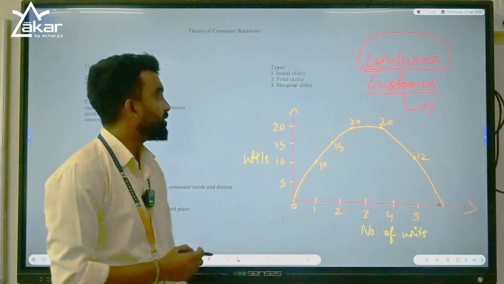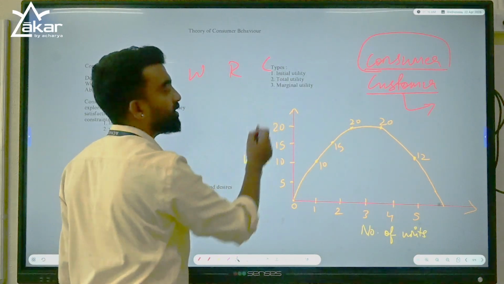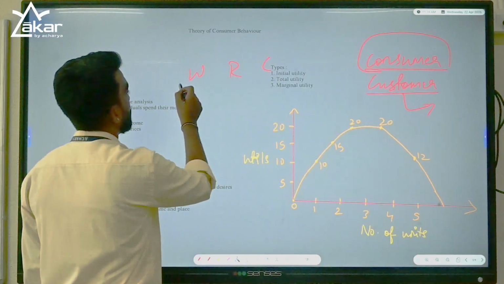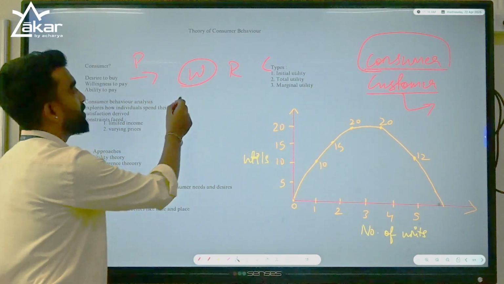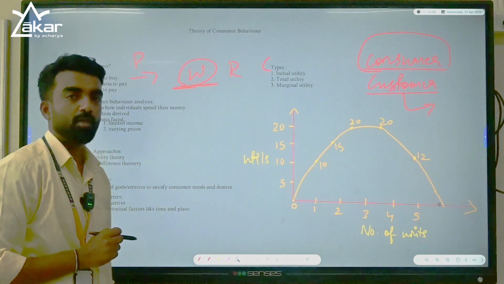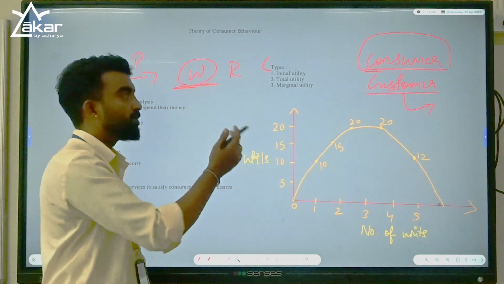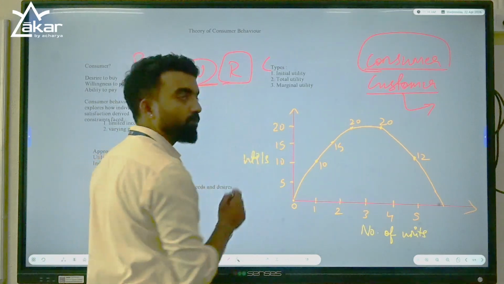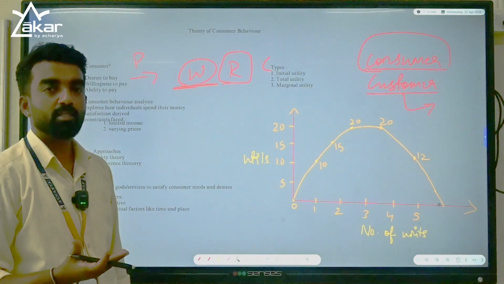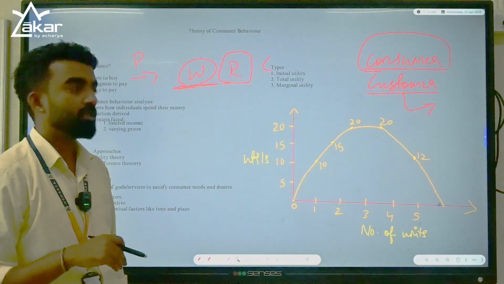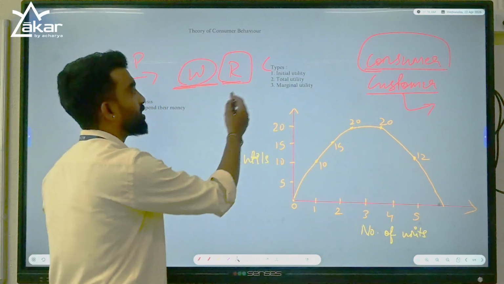For example, we have distribution channels, right? Wholesaler, retailer, and customer. So this wholesaler will buy from the producer. Here he can be the customer but not a consumer, because he is buying it with the intention of selling it again to the retailer. Again the retailer will qualify as a customer but not the consumer, because he is not purchasing the good or service for his own use. He is buying it with the intention of selling it again to the consumer.